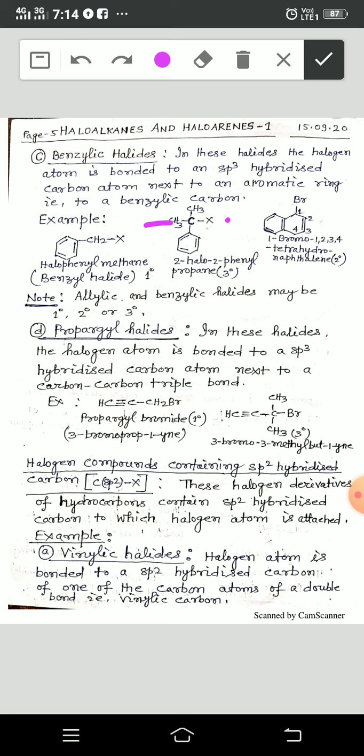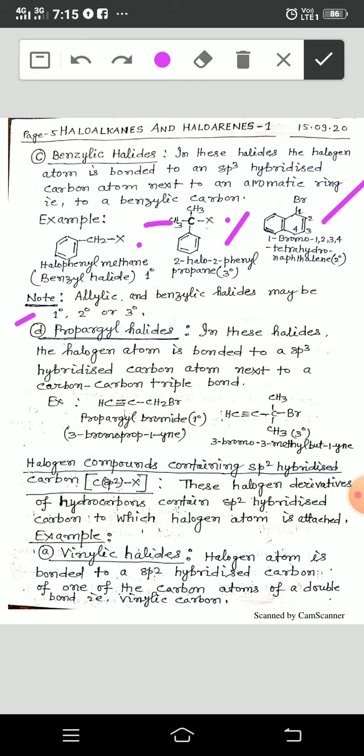Now, note, allylic and benzylic halides may be 1 degree, 2 degree and 3 degree, means may be primary, secondary and tertiary. So, in this case, it is primary, it is tertiary, and it is also secondary,